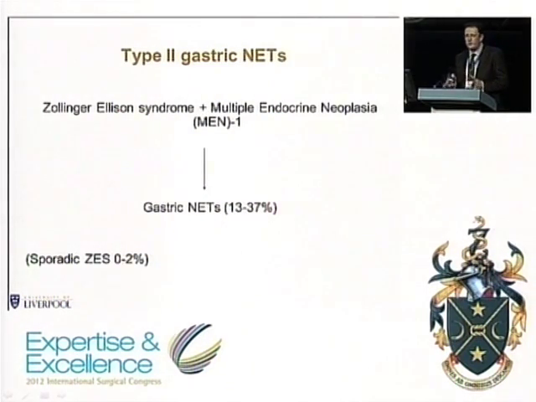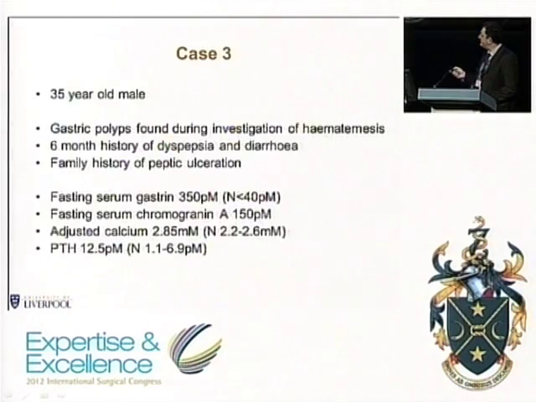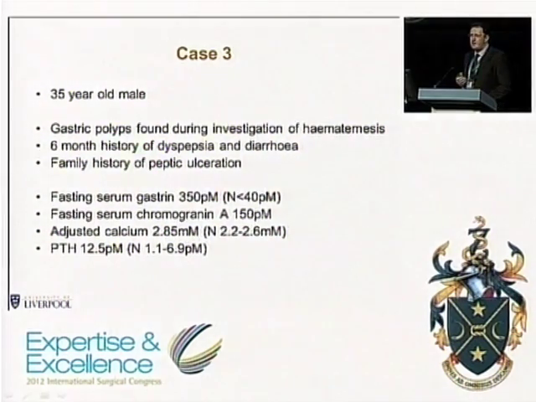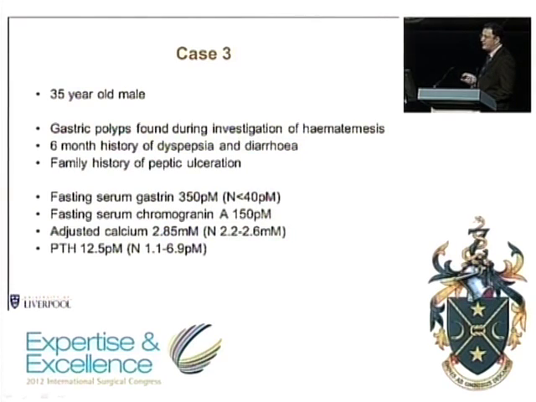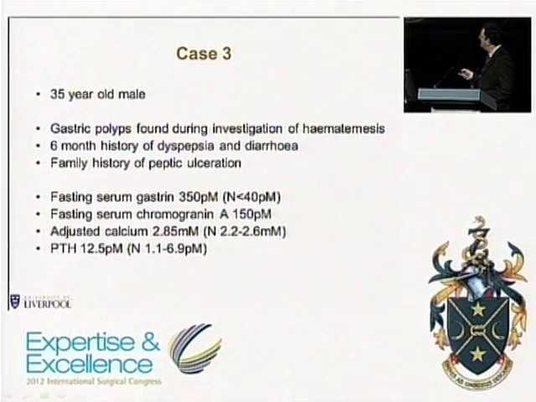So I'd just like to conclude very briefly just by talking about the other 2 types very quickly. Type 2 gastric neuroendocrine tumours, as we said, arise in the setting of Zollinger-Ellison syndrome when it's associated with MEN1. In sporadic Zollinger-Ellison syndrome, the incidence is much, much lower. This is a case that we treated a little while ago. A 35-year-old male presented with hematemesis, underwent an endoscopy, and was found to have some small gastric polyps.